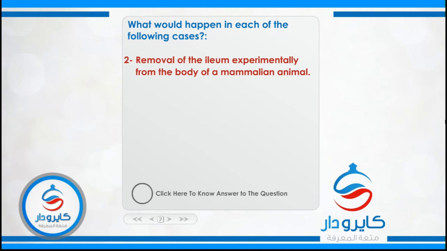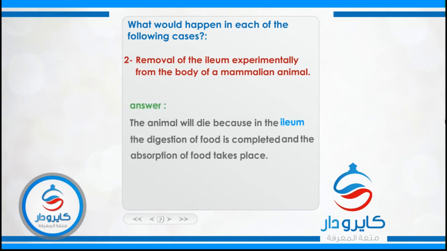The animal will die, because the ileum is a part of the small intestine that is responsible for completing the digestion of food inside the digestive system, and also absorption takes place inside the ileum. So the absence of digestion and absorption of food leads to death. Inside the ileum, digestion of protein in food is completed, and absorption of food also takes place inside the ileum. With any removal or absence, I must see the function of the thing, and then when I remove or cut it, I see which function will stop and what will happen. The next question.